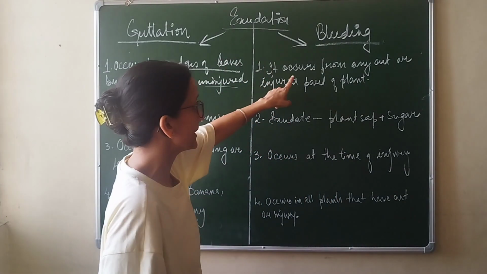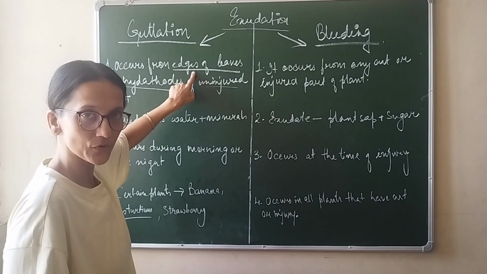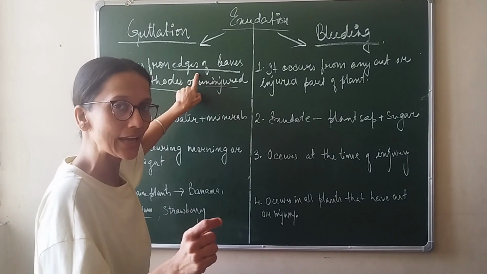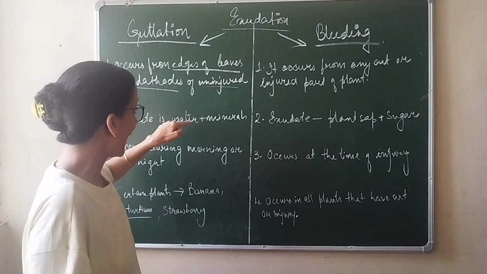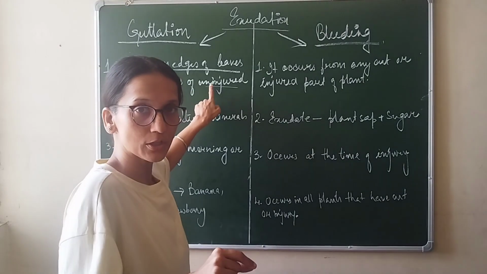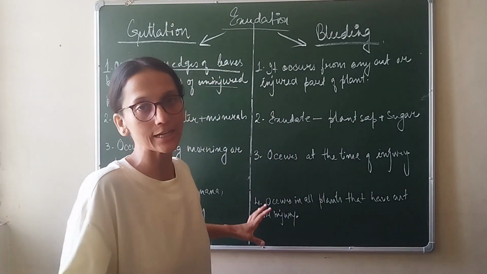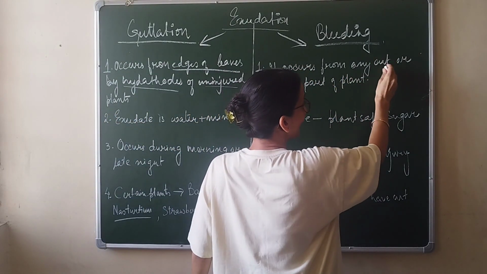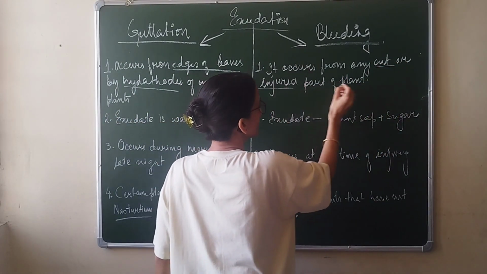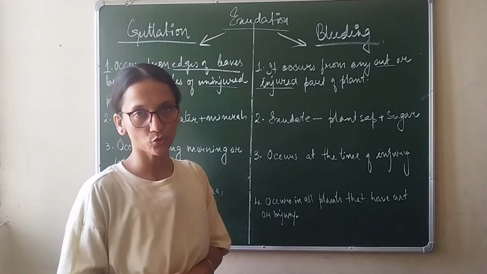So when you are writing the difference between the two, you have to specifically mention the location from where it is happening. Guttation happens only from the edges of the leaves by special structures called hydathodes, and another special point is it does not need any injury. It can happen in any uninjured plant, whereas in case of bleeding it occurs from any cut or injured part of the plant. Only if there is injury, then the plant will show bleeding.